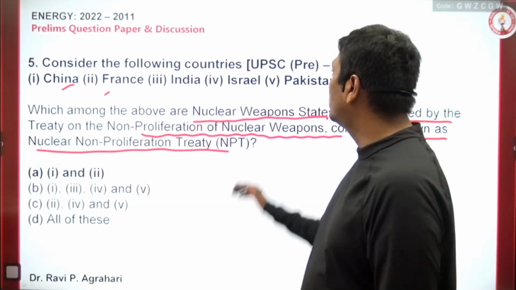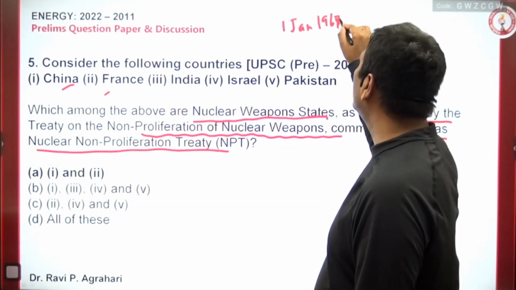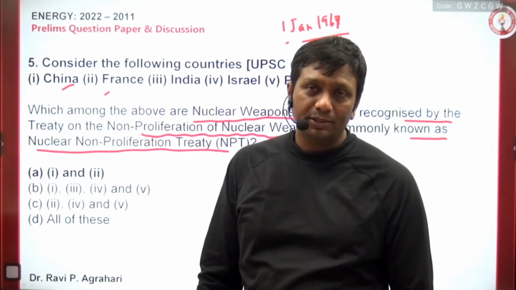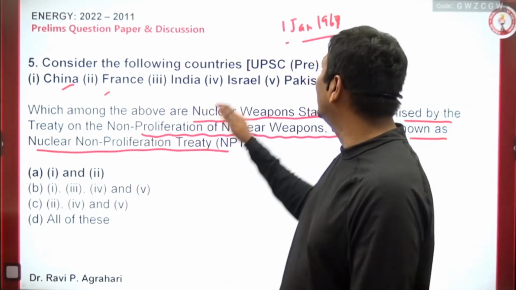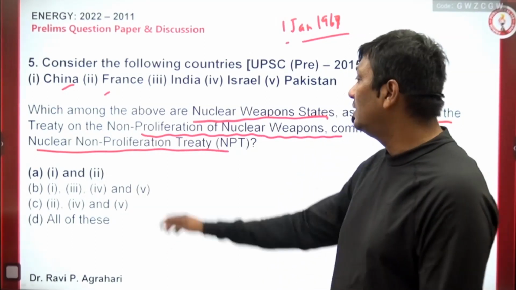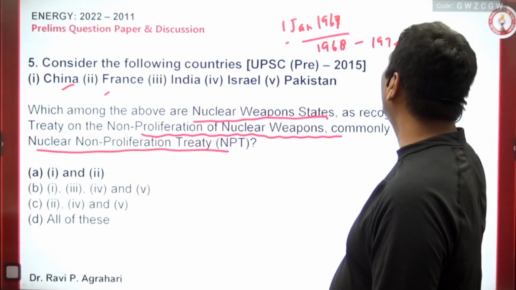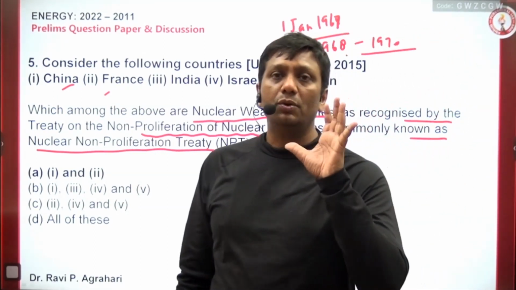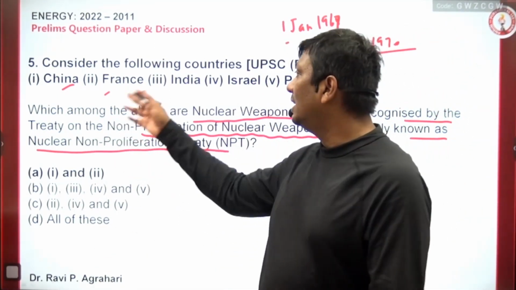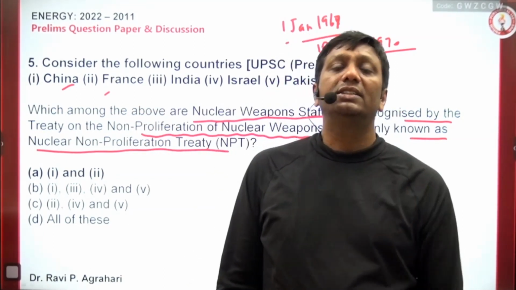And they said that because before 1st January 1967, only 5 countries had done the nuclear test, and this is the reason the NPT was brought in 1968, and the NPT came into force in 1970. Those 5 UN Security Council members, like China, France, the US, all 5 countries have taken the rights.